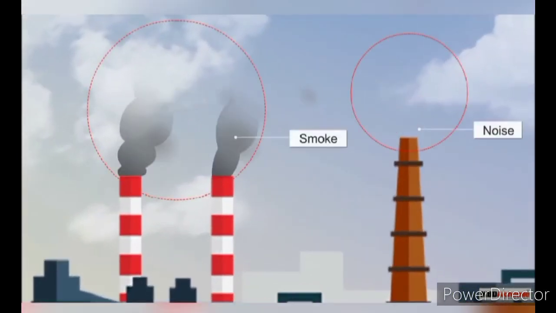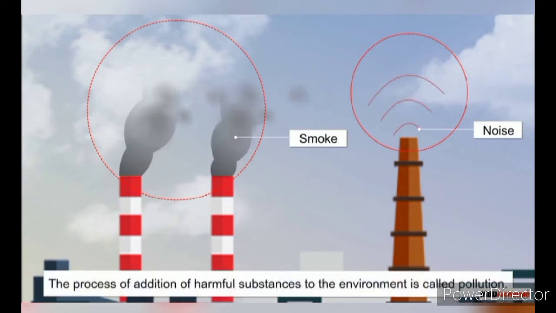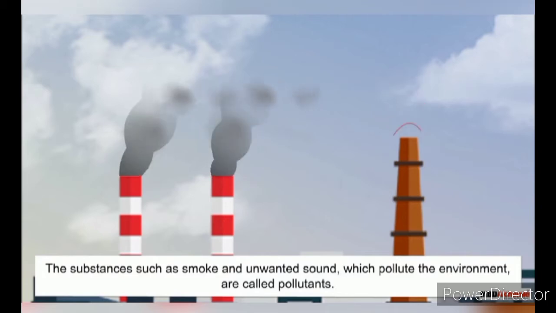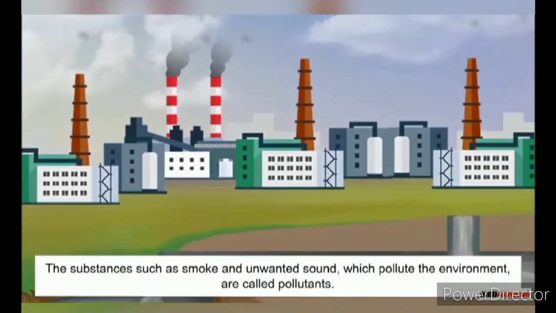Both the smoke and noise mix with the environment and affect the environment badly. This process of addition of harmful substances to the environment is called pollution. The substances such as smoke and unwanted sound which pollute the environment are called pollutants.